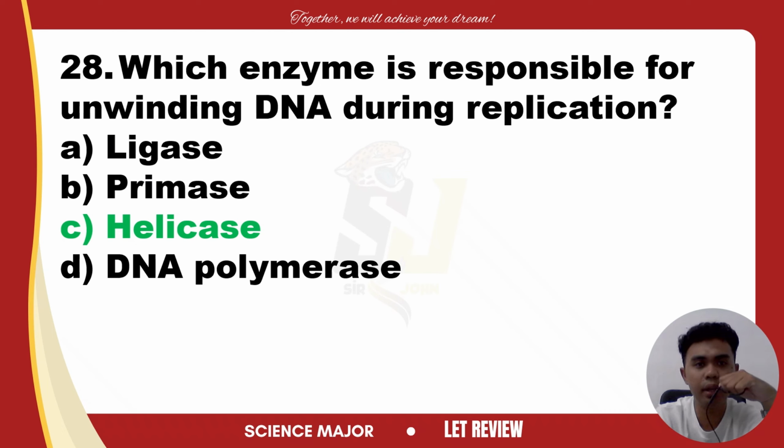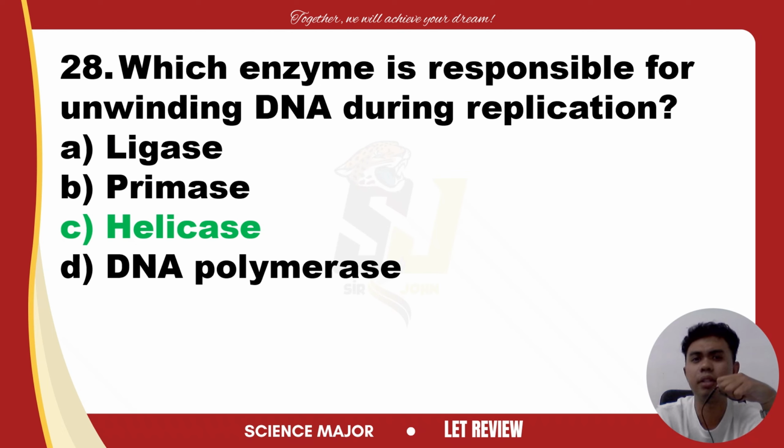First, we have ligase. So what is ligase? DNA ligase is responsible for joining the sugar phosphate backbone of DNA fragments together. I compared ligase to a glue; it is the gluer during DNA replication.